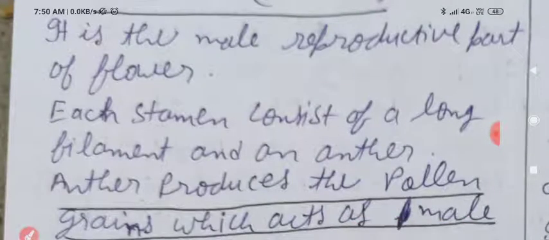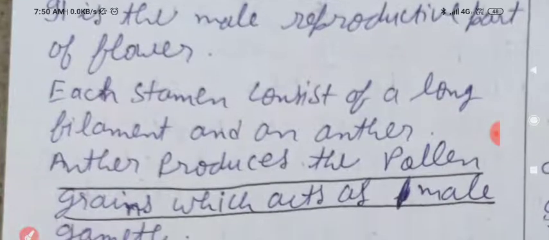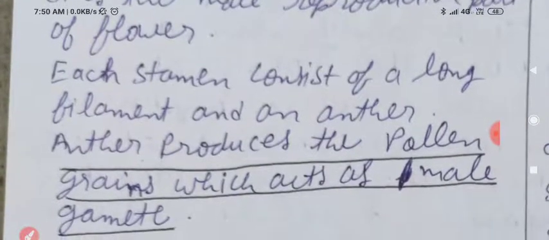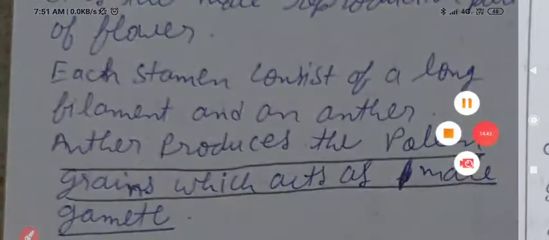Each stamen consists of a long filament and an anther. Anther produces the pollen grains which act as male gamete. Clear? This is the function of anthers.